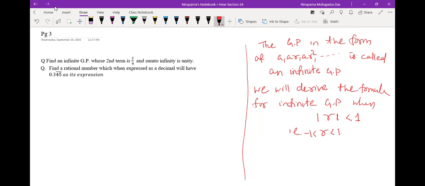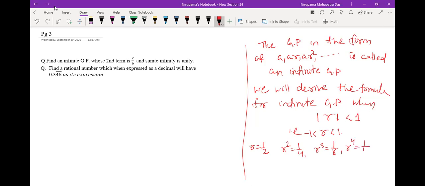So one thing I want to tell you. As I said, r is less than 1. It is between -1 and 1 in fact. Suppose, for example, I take one example. If I write here r equal to 1 by 2, then r square is 1 by 4, r cube is 1 by 8, r to the power 4 is 1 by 16.